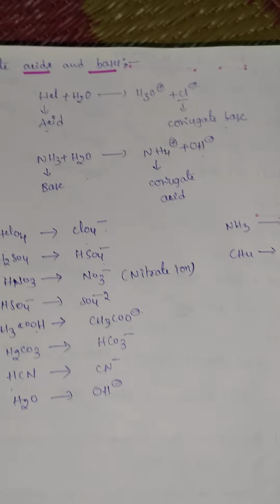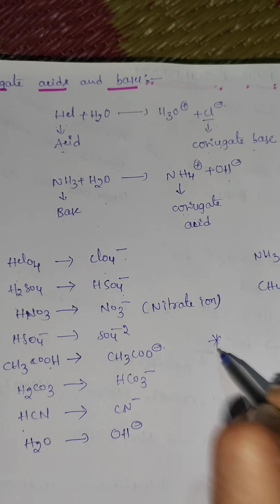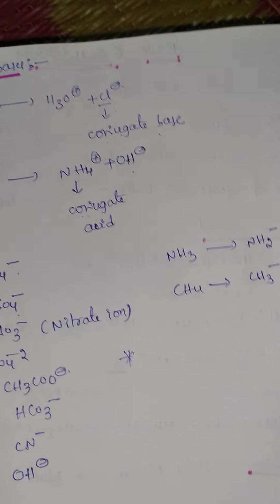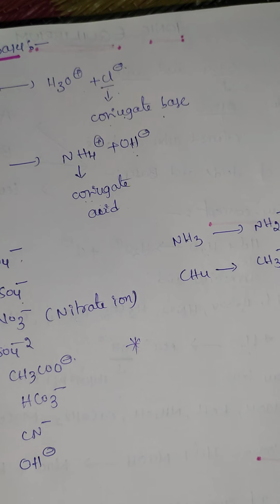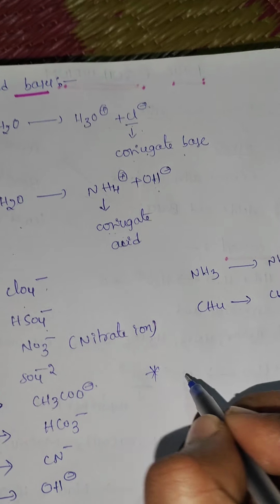Okay, remember one point here. A strong acid's conjugate base is weak.